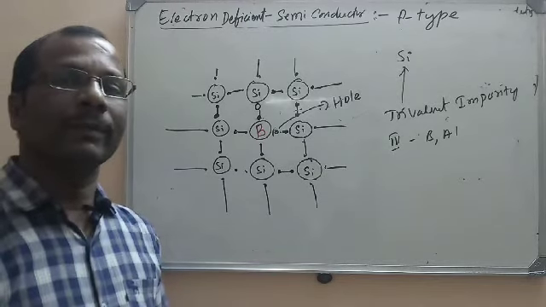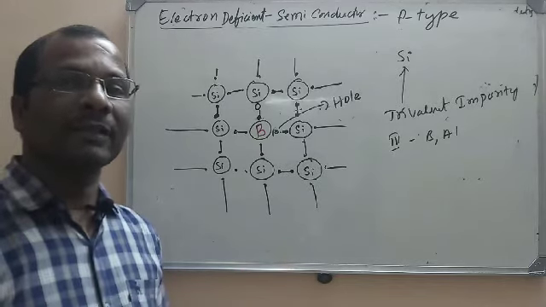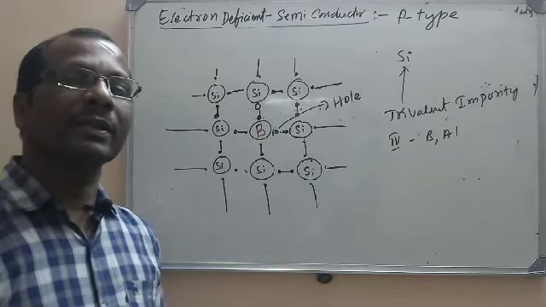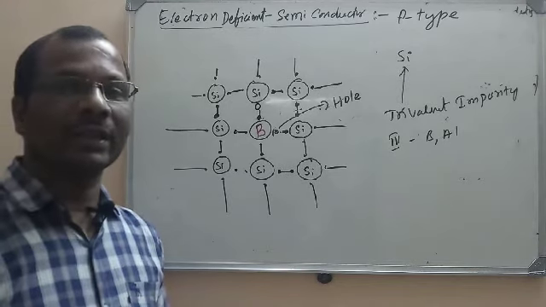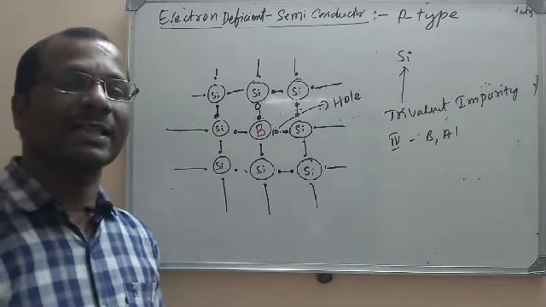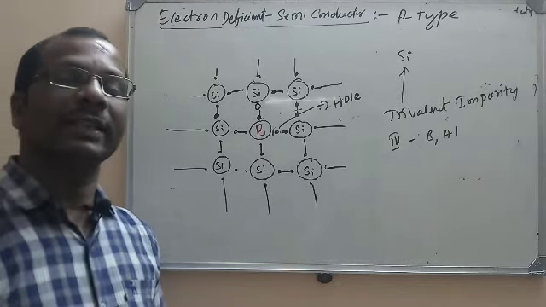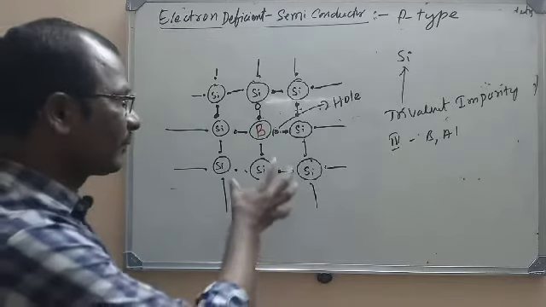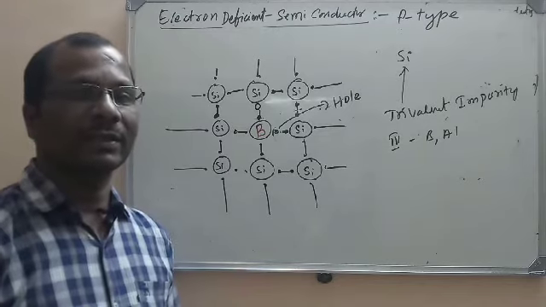When we dope silicon or germanium with a trivalent impurity, a third group element, it leaves a deficiency of electron, creating a hole. This semiconductor is called a p-type semiconductor, and here holes are the majority carriers.